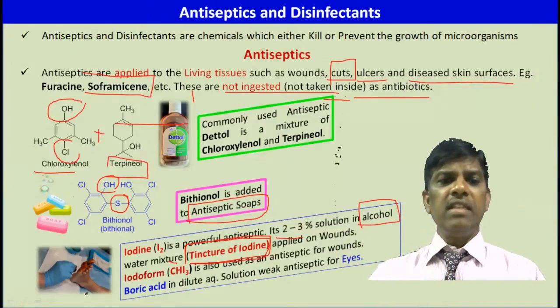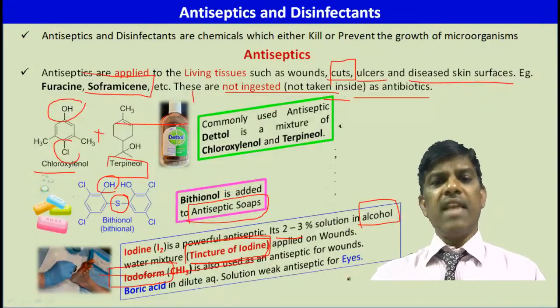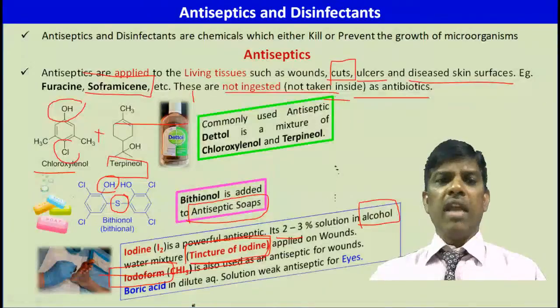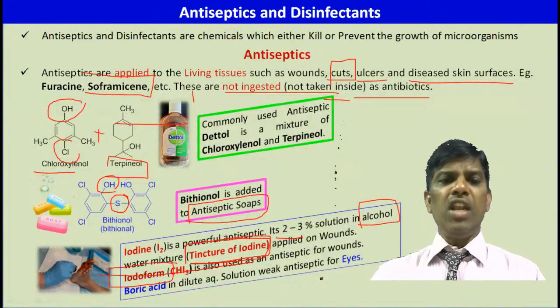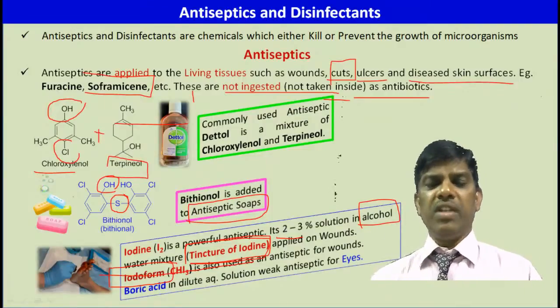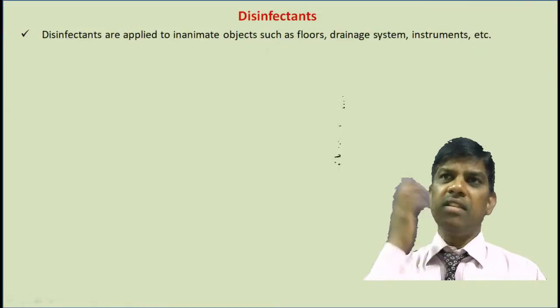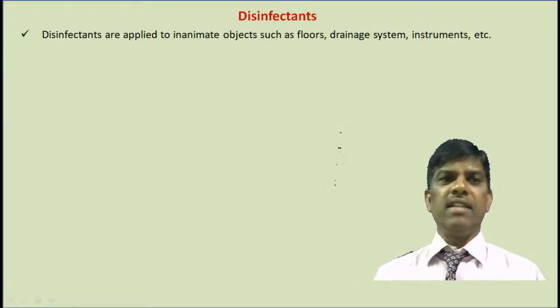And not only this, sometimes you can use iodoform. This is CHI3. Chloroform is CHCl3, iodoform is CHI3. It is also used as an antiseptic for wounds. And not only this, you might have seen boric acid in dilute aqueous solution, a weak antiseptic for eyes. So an eye specialist will write these boric acid solutions as antiseptics for eyes. So for conjunctivitis, sometimes you may use this boric acid.